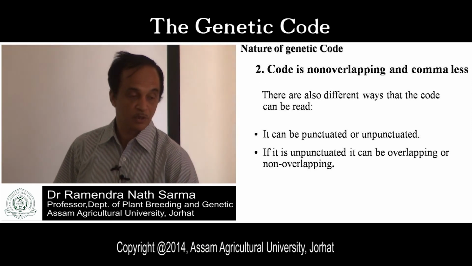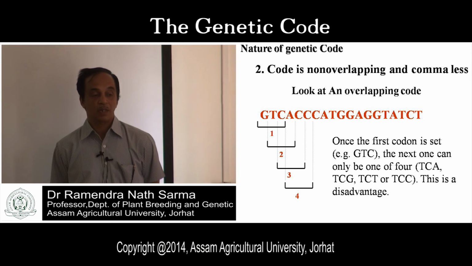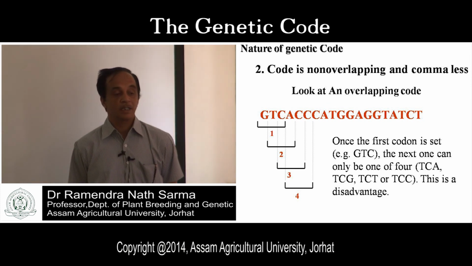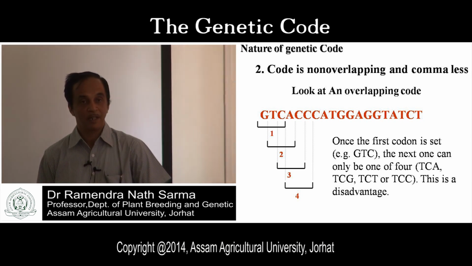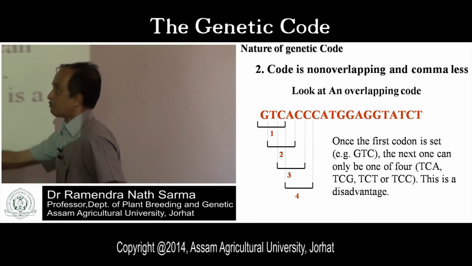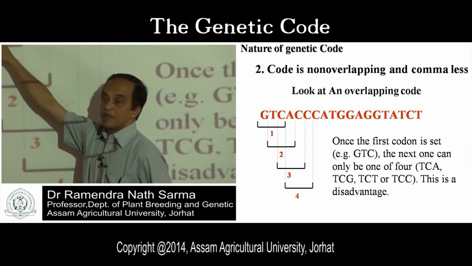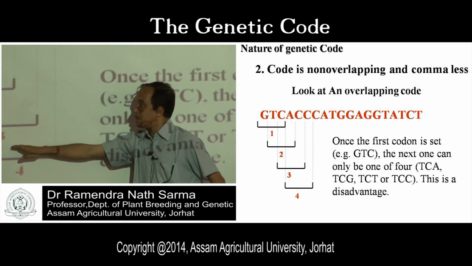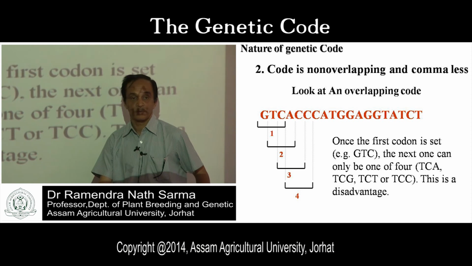Okay, punctuation. Look at an overlapping code. What is an overlapping code? Look at that. Genetic code is triplet. GTC is there, the first codon. Then in the second codon, the second and third bases of the first genetic code are shared. Am I right? For the second code, the second and third bases of the first code are shared with one extra base. So there is a sharing of the bases in the subsequent codons.